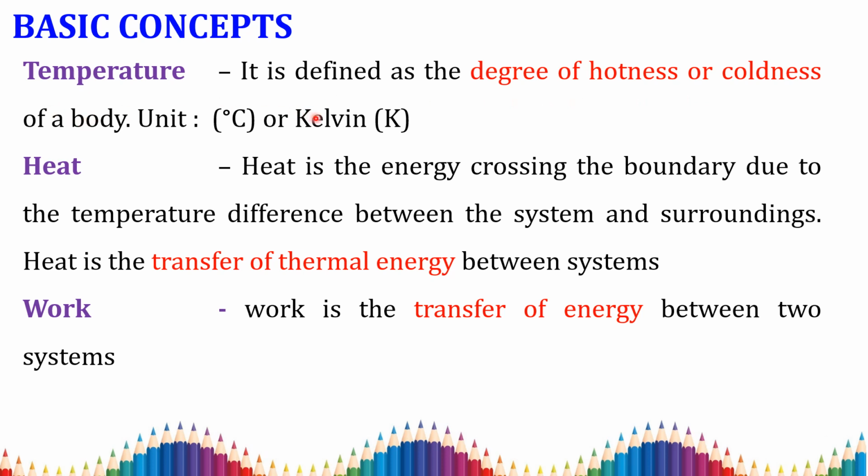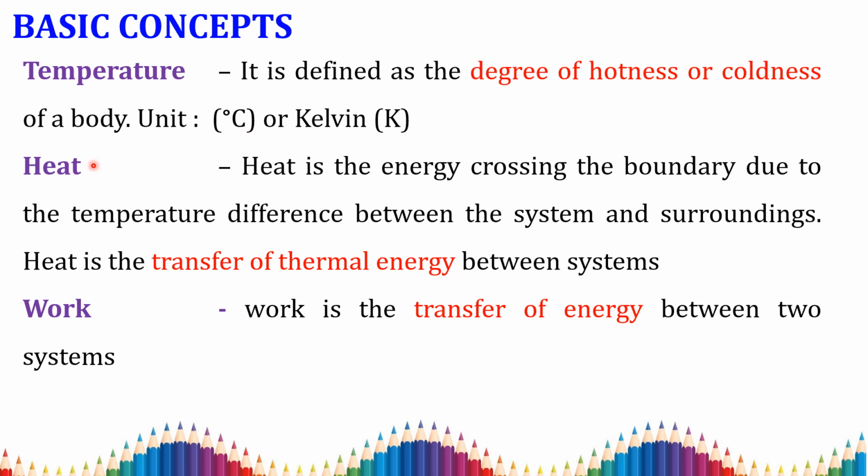For example, if a doctor measures body temperature, not body heat, the temperature is defined as the degree of hotness or coldness of a body. Its unit is degree Celsius or Kelvin.